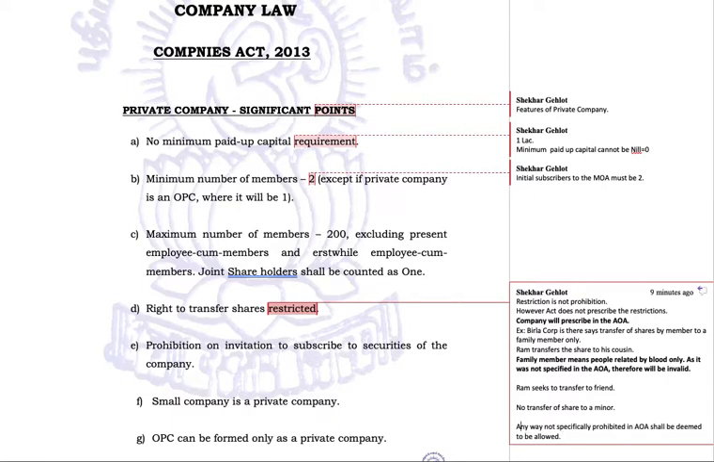Okay, so now let us assume they do not mention this condition that no shares could be transferred to a minor. This is not written here. That means it is assumed that Birla Corporation has no problem with the transfer of shares to a minor. So in this case, shares could be transferred to a minor as well.